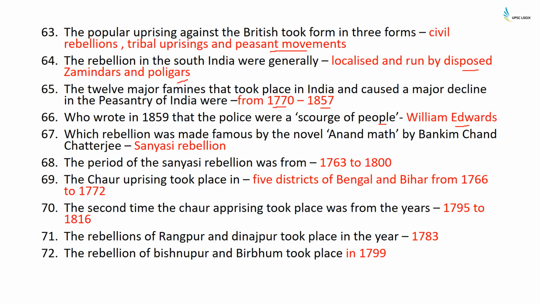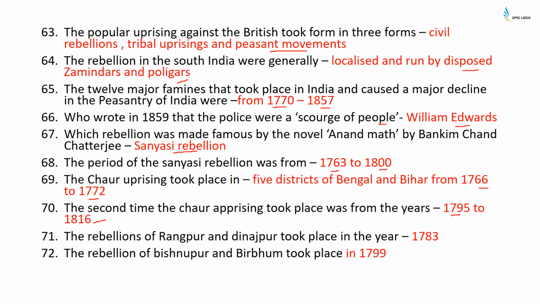It was William Edwards. Which rebellion was made famous by the novel Anand Math by Bankim Chandra Chatterjee? It was the Sannyasi rebellion. The period of Sannyasi rebellion was from 1763 to 1800. The Chuar uprising took place in 5 districts of Bengal and Bihar from 1766 to 1772. The second time the Chuar uprising took place was from the years 1795 to 1816.